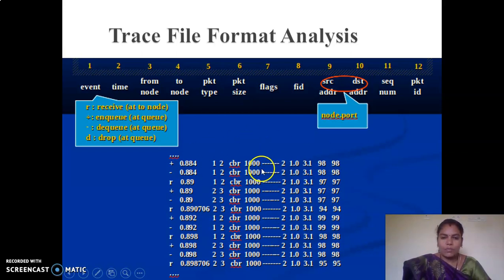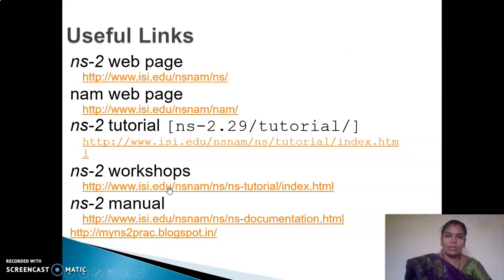So with the help of these trace files, we can analyze them with the help of R, Perl and Python scripts, and we can also generate graphs out of this network simulation to show how many packets we have received and how many packets are dropped in transit, like that. So these are all the useful links available for NS2.